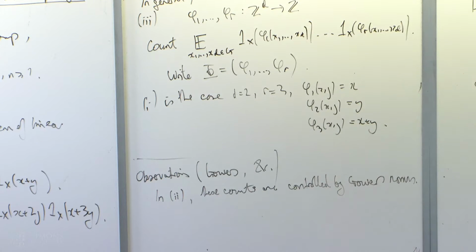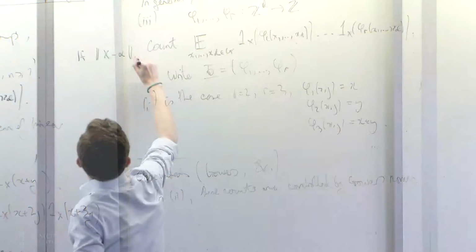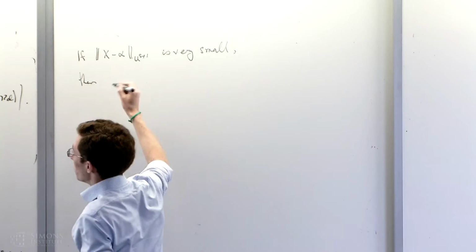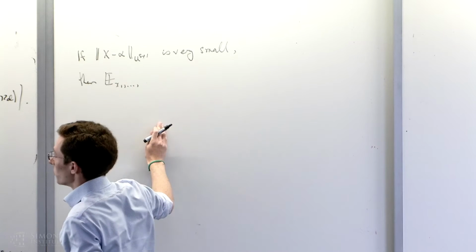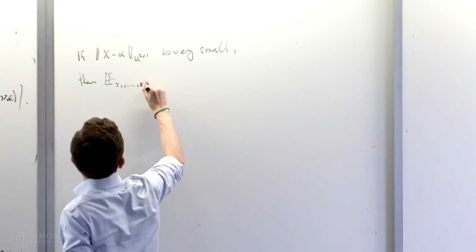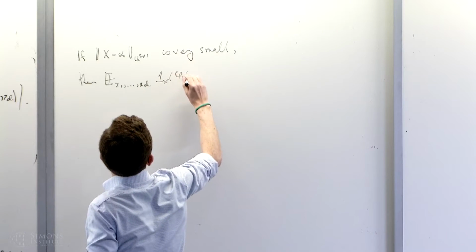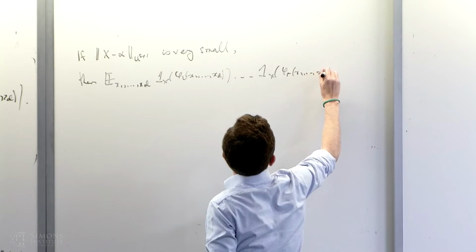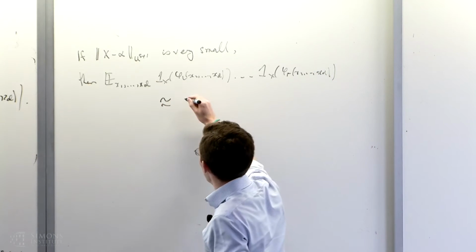So what I mean by that, there's a few different things it could mean, but roughly the simplest statement you might want is that if I have a set X which is very quasi-random in the sense that it's close to the constant function with some density alpha in some Gowers norm, so if 1_X minus alpha in some Gowers norm is very small, then this quantity is roughly equal to what you expect for a random set of density alpha.